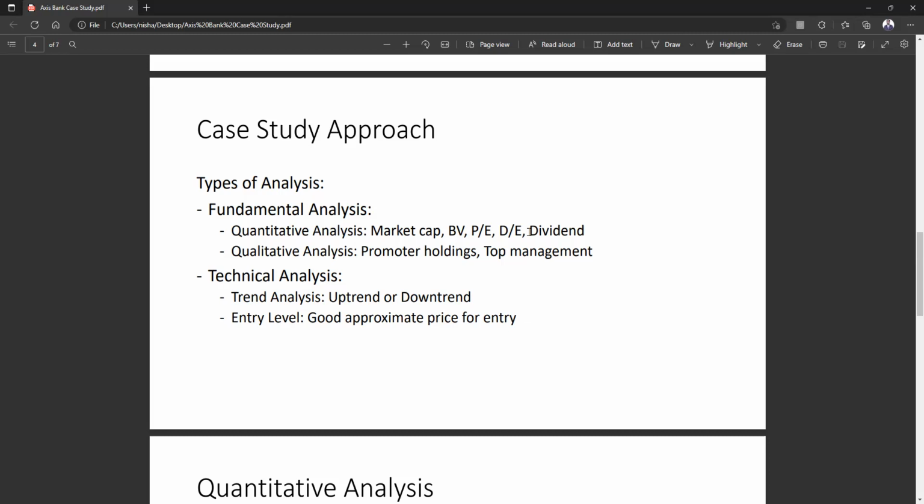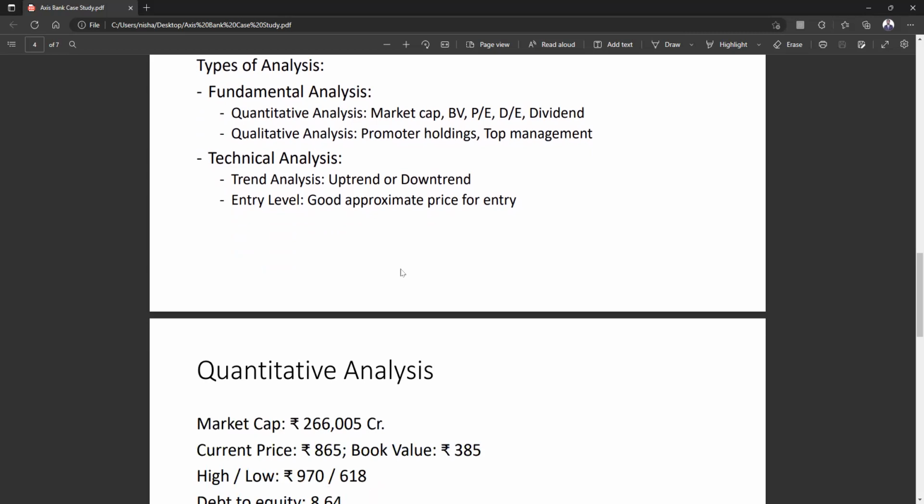And there are more ratios also. Apart from that, in the qualitative analysis, we are going to discuss the promoter holdings and the quality of top management. Coming to the technical analysis, we'll do trend analysis, whether the stock is in uptrend or downtrend, and entry level, which would be a good price to enter and why.